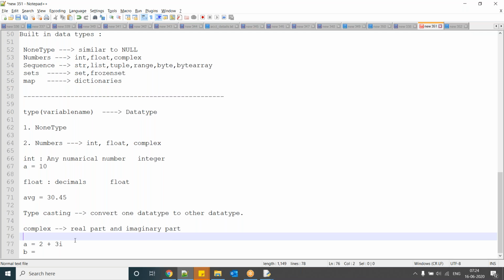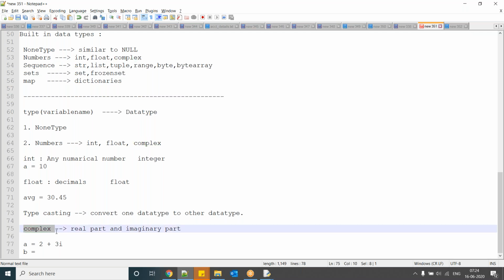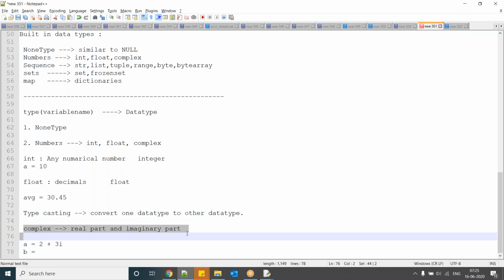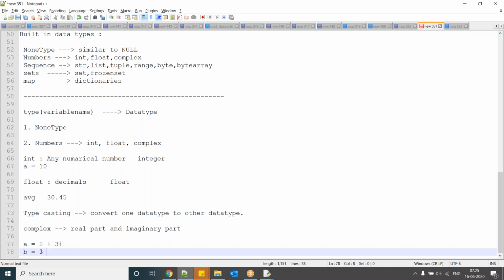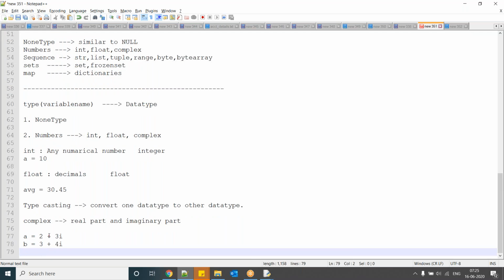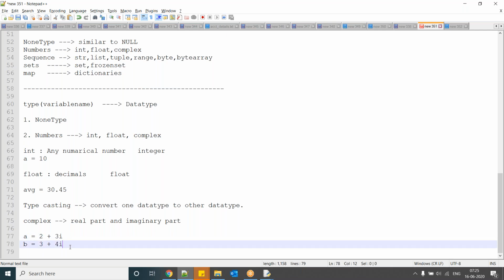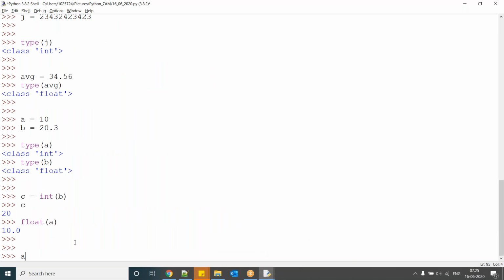Okay, so here consider complex numbers. Complex numbers contain a real part and an imaginary part. A equal to 2 plus i, B equal to 3 plus 4i. So here this is the real part, and this is the imaginary part. Okay, now observe here, A equal to 2 plus 3. Generally we write i, but here you have to write j.